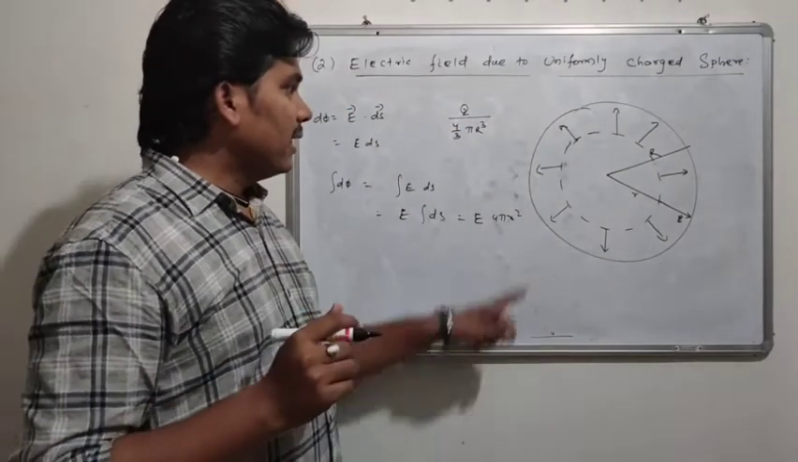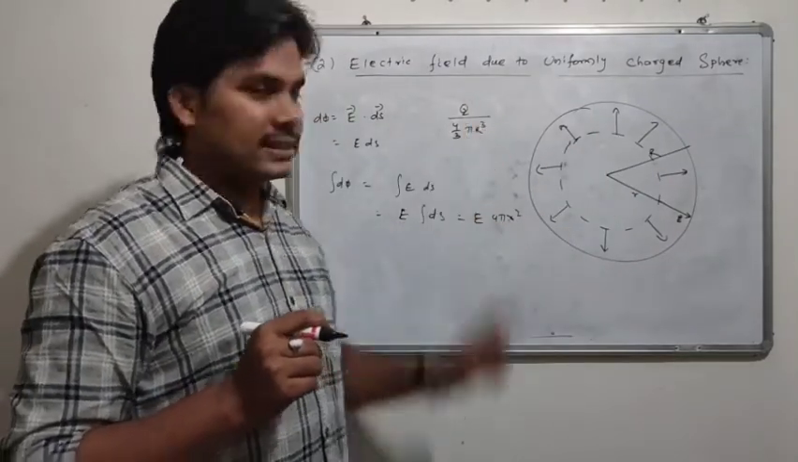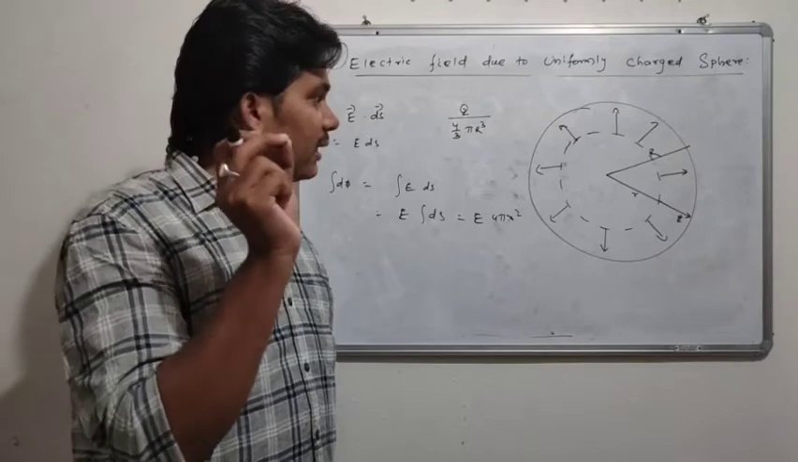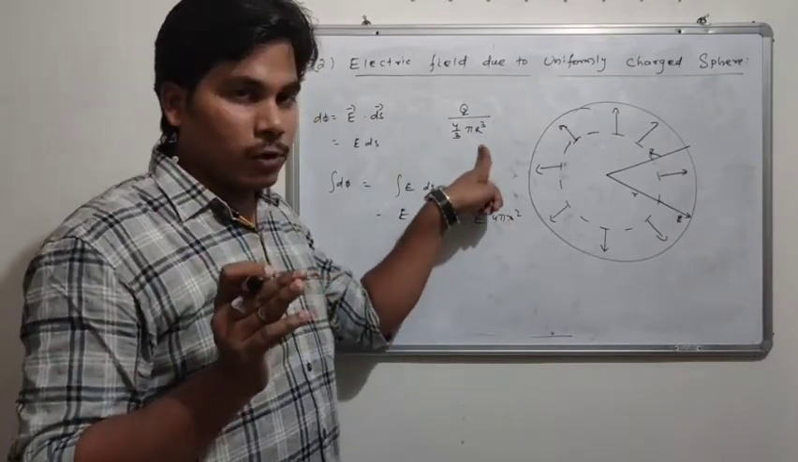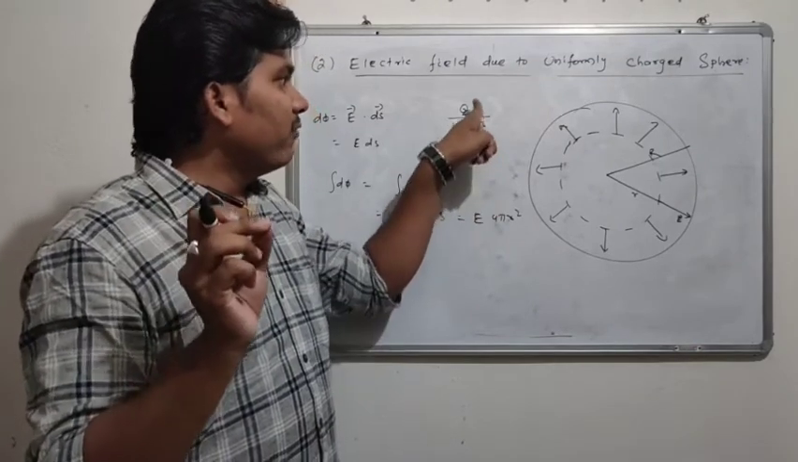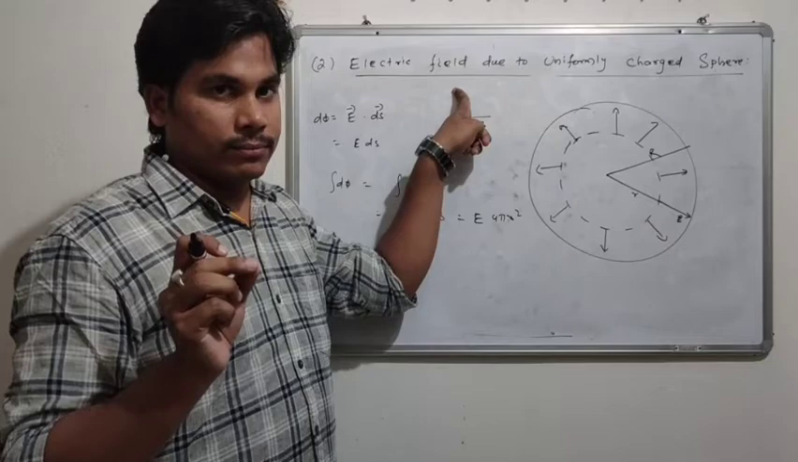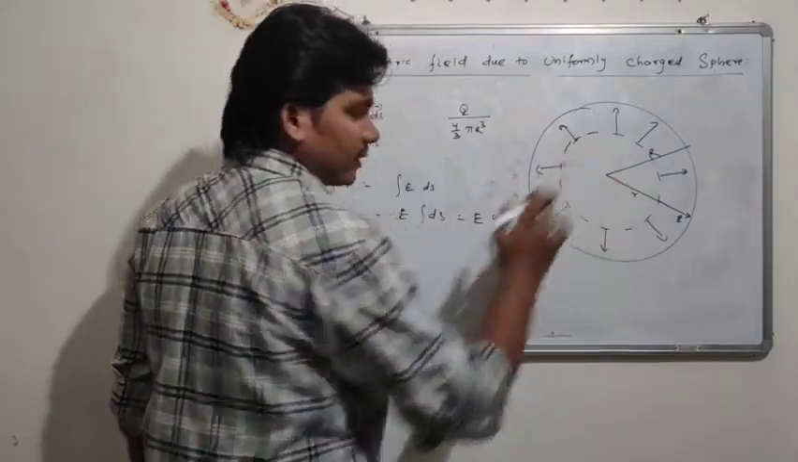Again I am saying, this is the volume, 4 by 3 pi r cube, in which Q charge is distributed. For unit volume, if we divide into this much of a volume, each unit will get this much of charge. Now, what is the charge inside this surface?